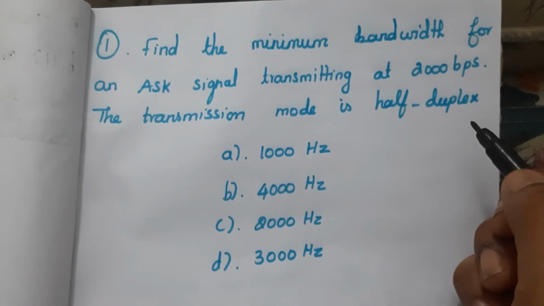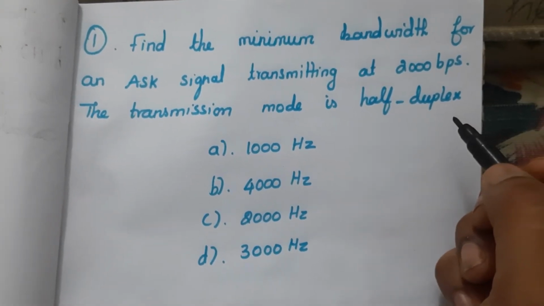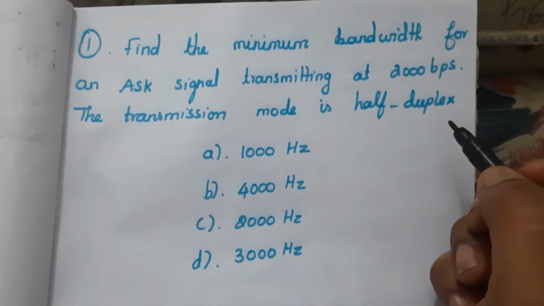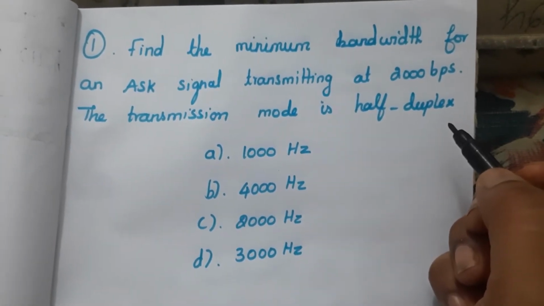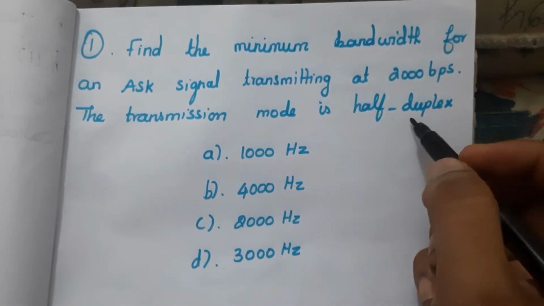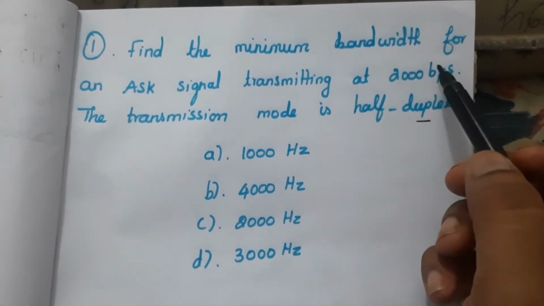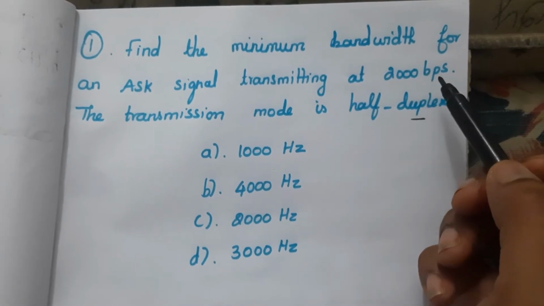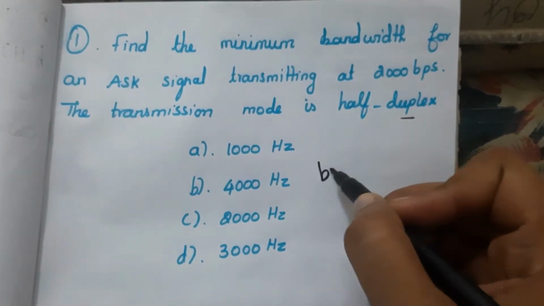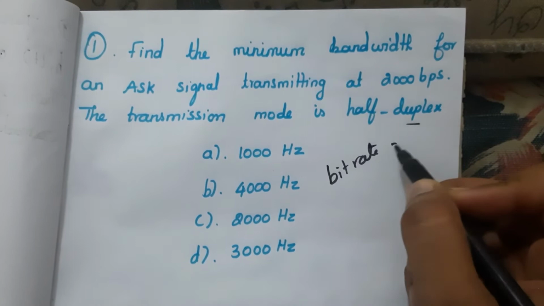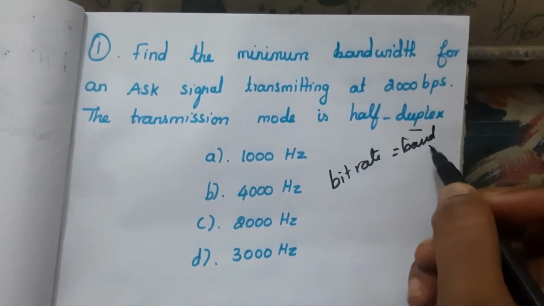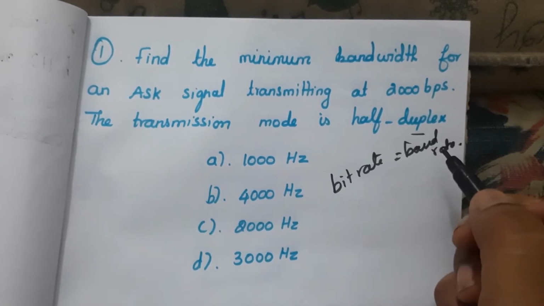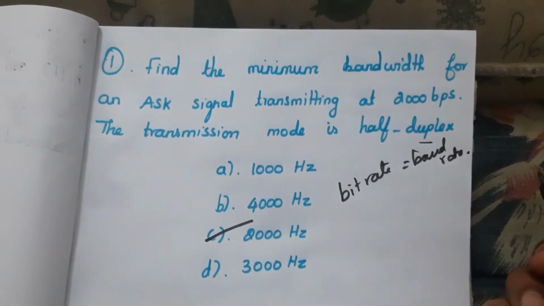First question, find the minimum bandwidth for an ASK signal transmitting at 2000 bits per second. The transmission mode is half duplex, and we need the minimum bandwidth required. So the bandwidth is the same as the bit rate, and also the baud rate. Here bit rate is equal to baud rate, so the bandwidth is also equal to the bit rate. So here the answer is C, 2000 Hz.